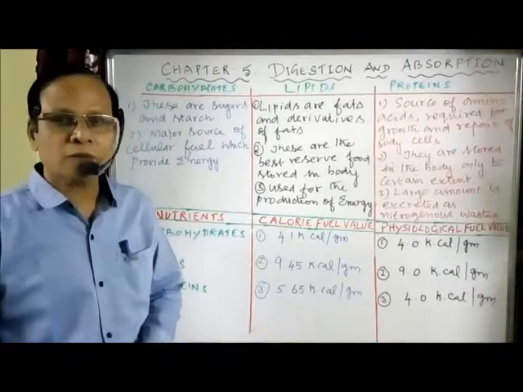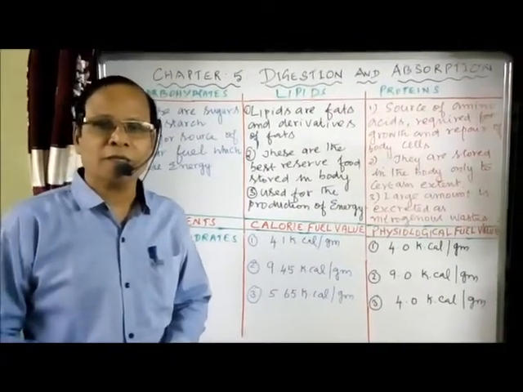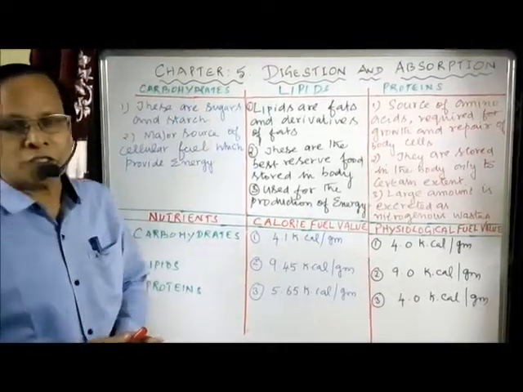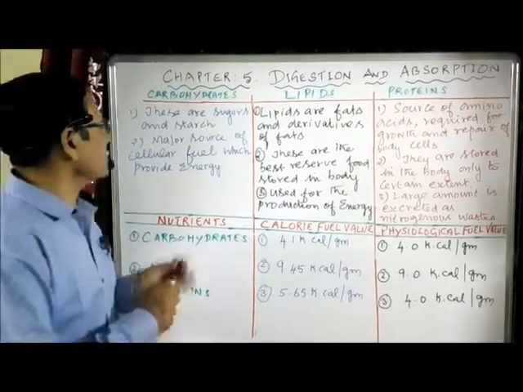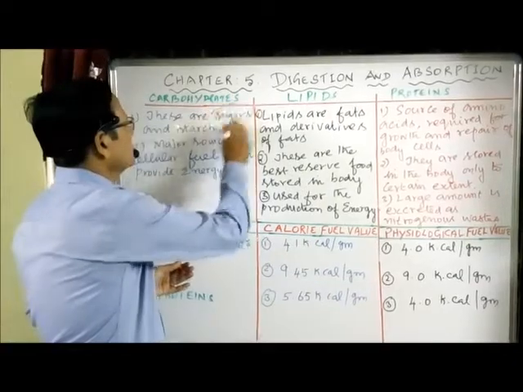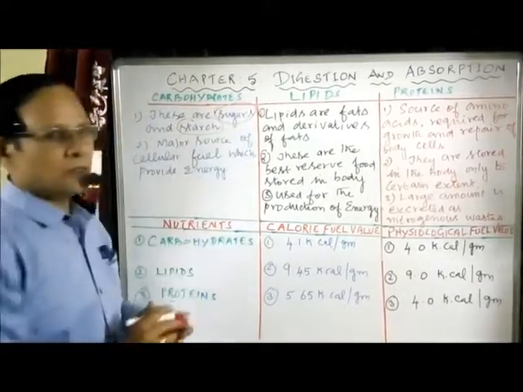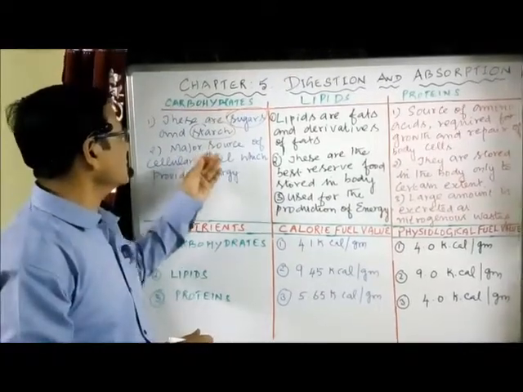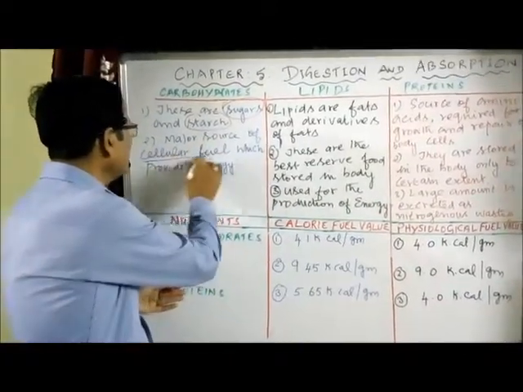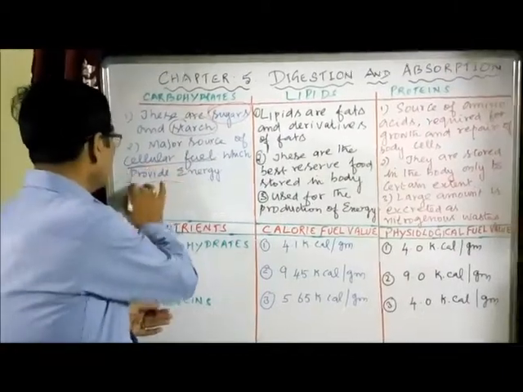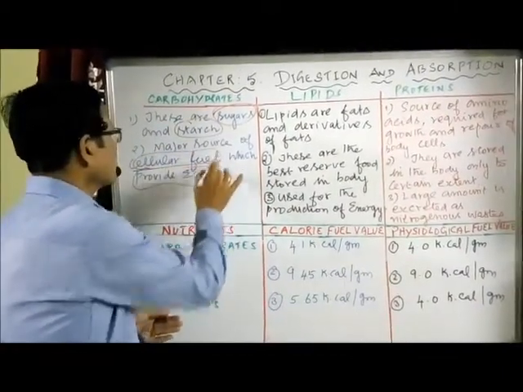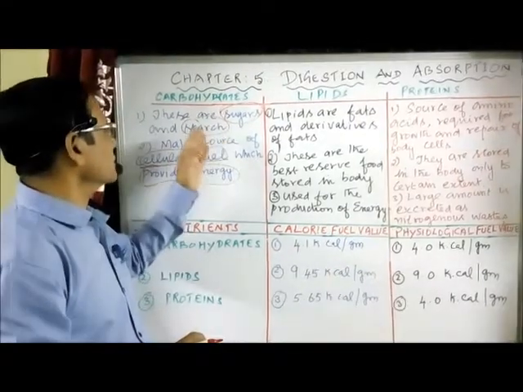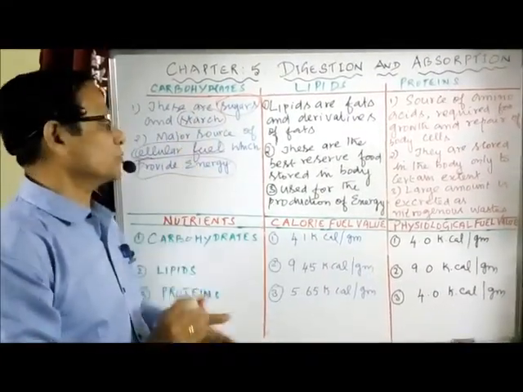Let us compare the three major food substances and their energy values. Now we have the carbohydrates, which include mainly the sugars and starch. They are considered as energy producers because these are the major source of cellular fuel that provides energy. So sugars and starch are just energy producers.